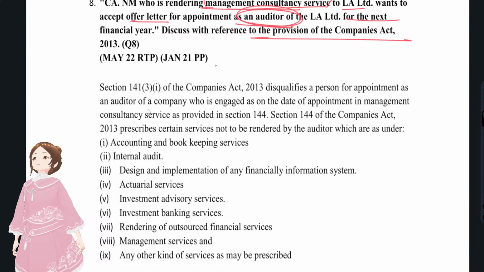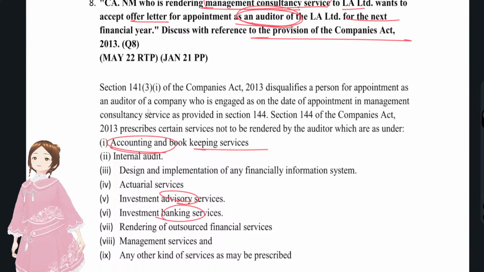What are the section 144 services? With regards to accounting and bookkeeping services, investment advisory services, investment banking services, and anything that's related to the financial information system, that is, account maintaining systems like SAP, Oracle, likewise financial information systems.